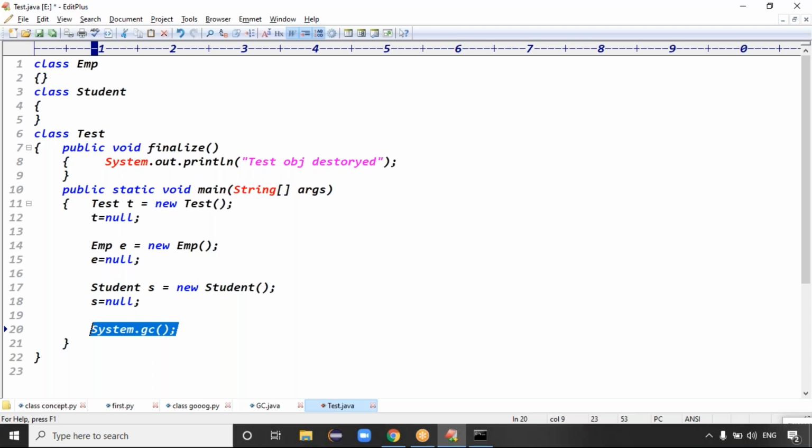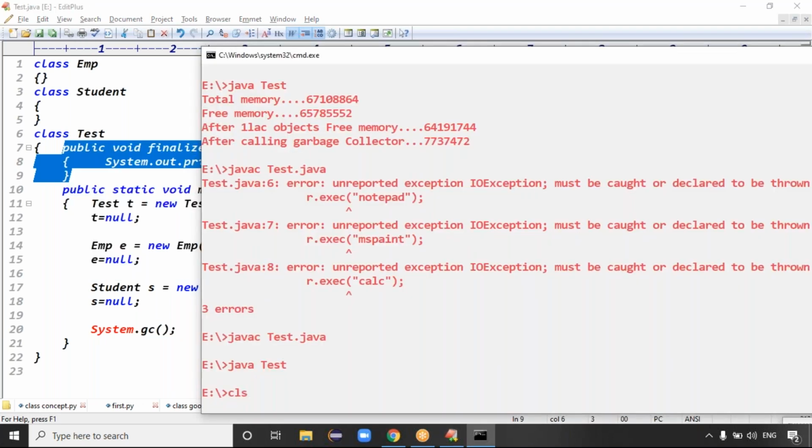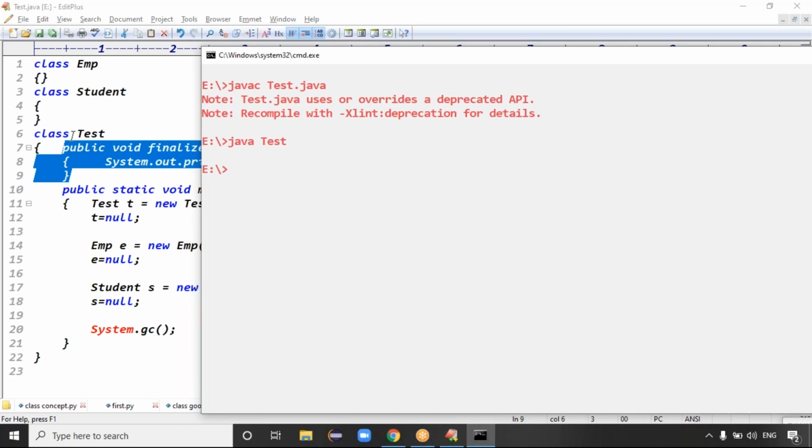Because 3 objects are eligible, how many times did the finalize method get executed: 1 time or 3 times? 3 times, exactly. But that is actually wrong. This finalize method got executed only once. The point here is that you said 3 objects are destroyed, and that is fine.